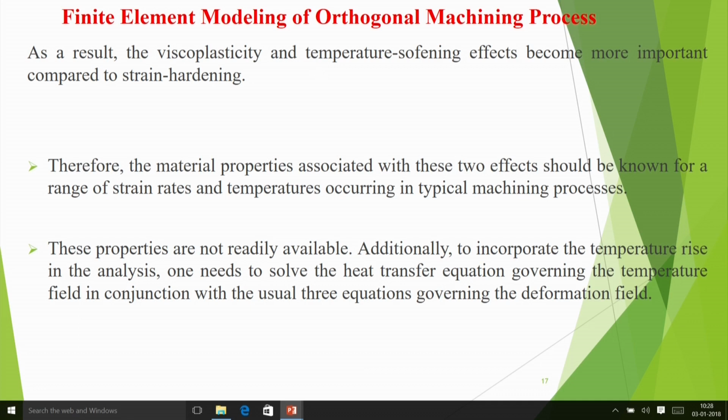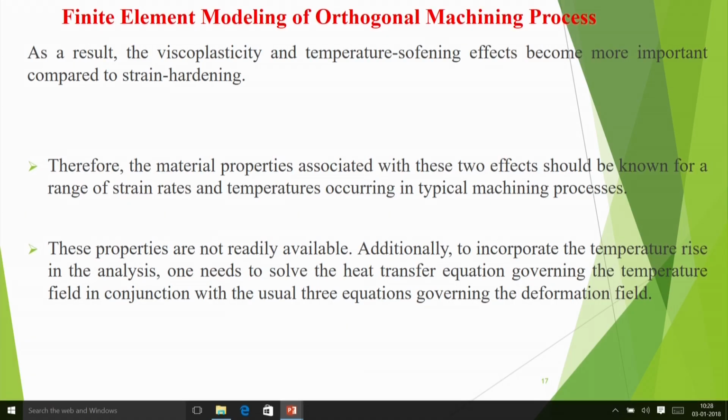We consider that flow stress is also a function of strain rate. So material properties associated with these two effects should be known for a range of strain rates and temperatures occurring in typical machining processes. These properties are not readily available.